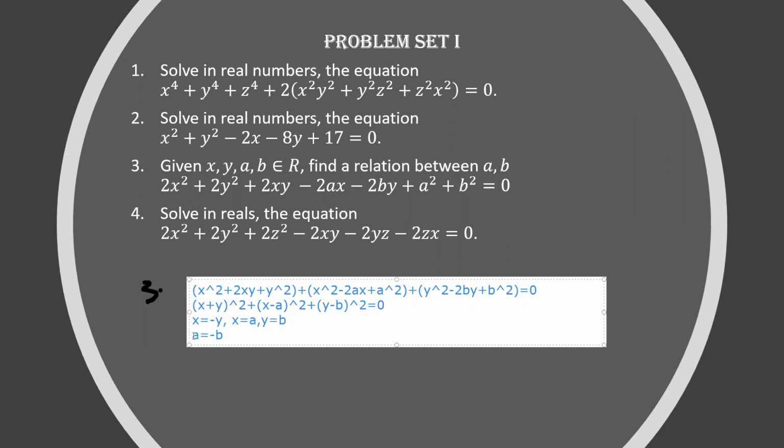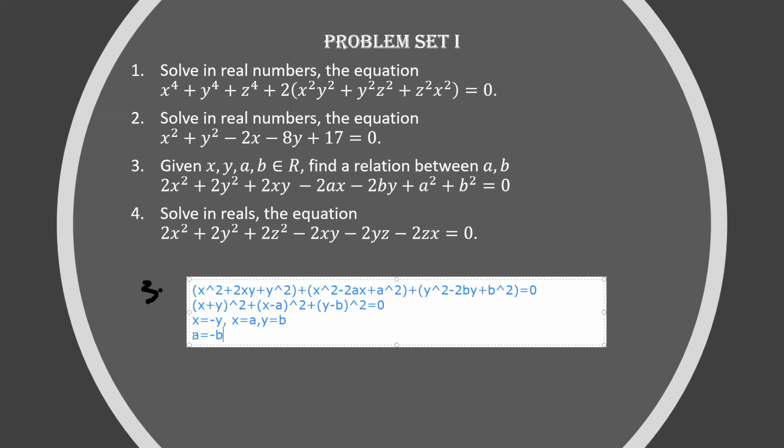Say a, like, it should work uniquely. For example, you have 3 and minus 3. For example, a equal to 3 and b equal to minus 3. In this case, I can say that for 3 and minus 3, a minus b is equal to 6. I can say the unique relation is a equal to b plus 6. I can say that only for a equal to 3, b equal to minus 3, but that doesn't mean that it will work for all of them. For example, 4 and minus 4. 4 minus minus 4 is equal to 8, which is not 6. Hence, a equal to b plus 6 is a wrong relation.